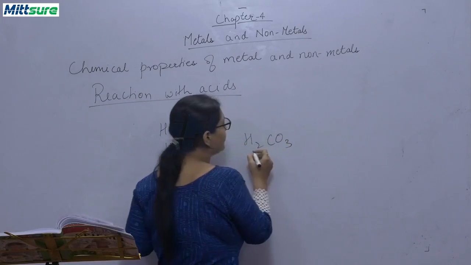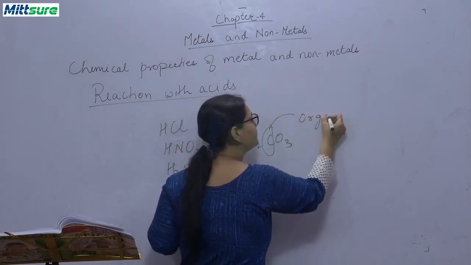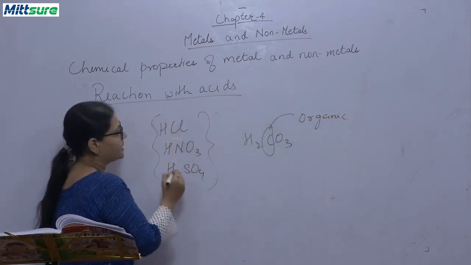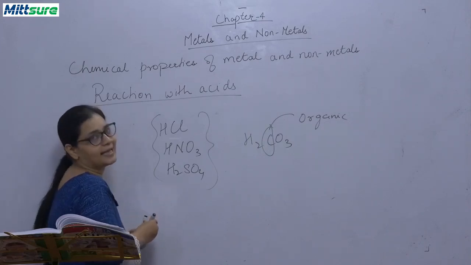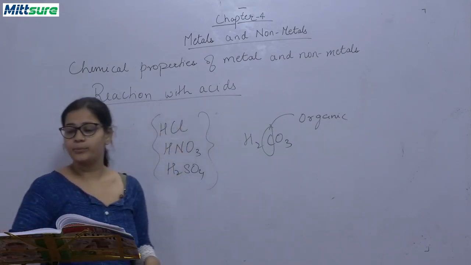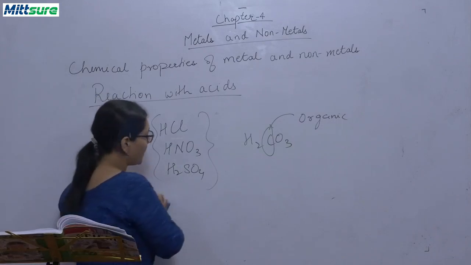H2CO3, now this carbon is present, that's why it is an organic acid, and where there is no carbon element present, that's why it is inorganic. So these are inorganic acids, this is an organic acid. So this is about the different types of acids.